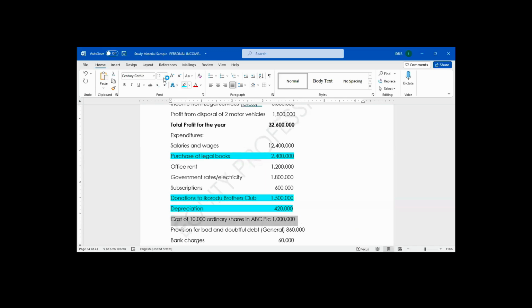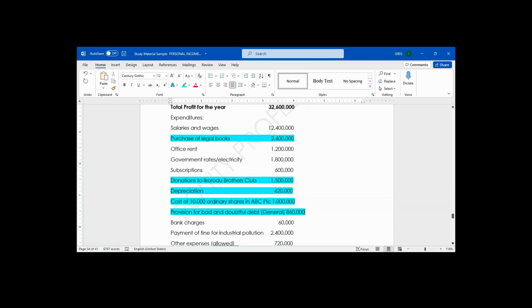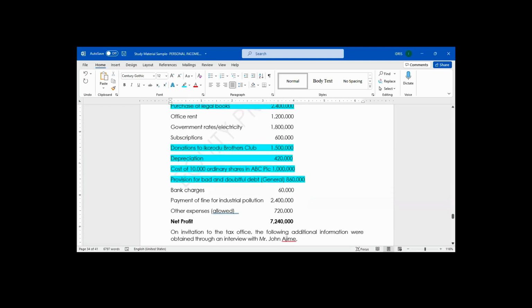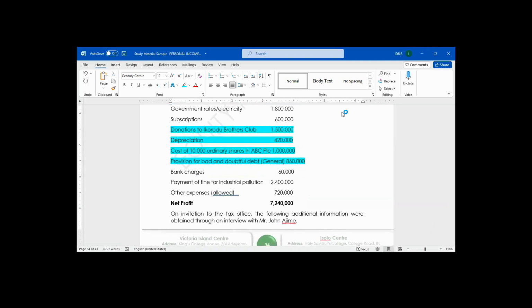Provision for bad debt, general provision for bad debt. Is it allowed or disallowed? It is disallowed. Bank charges, is it allowed or disallowed? Bank charges is allowed.